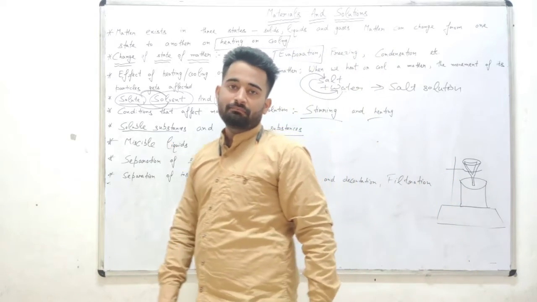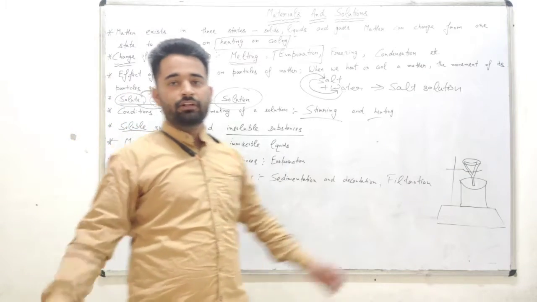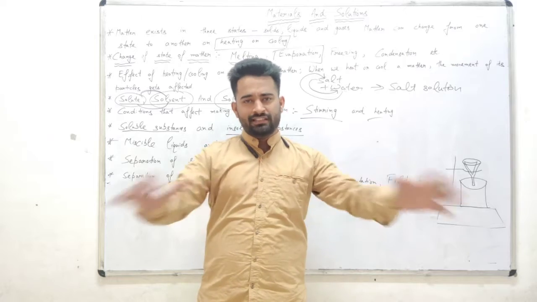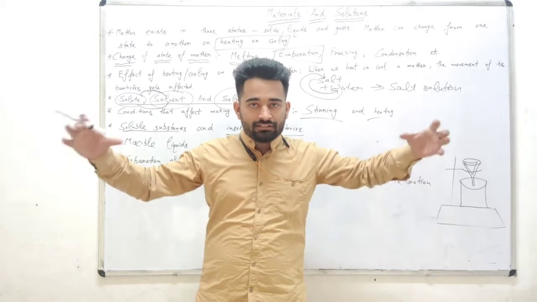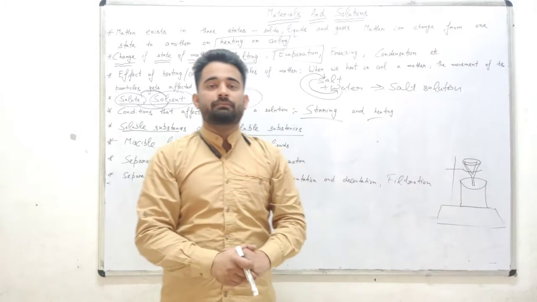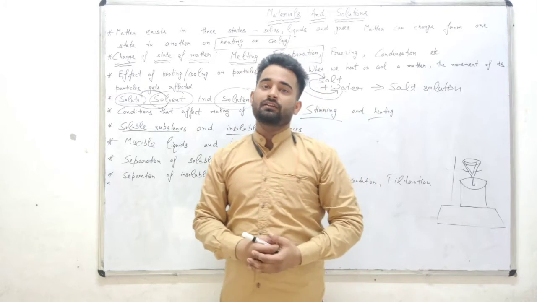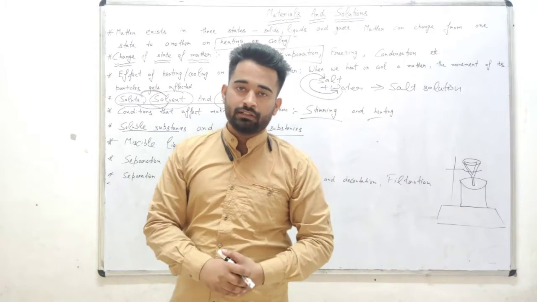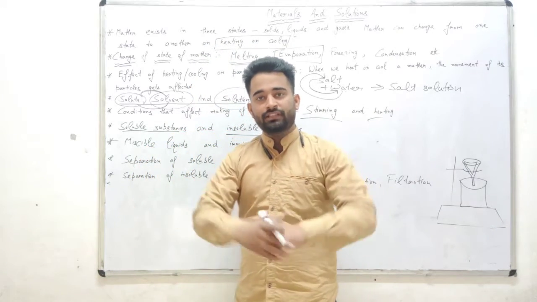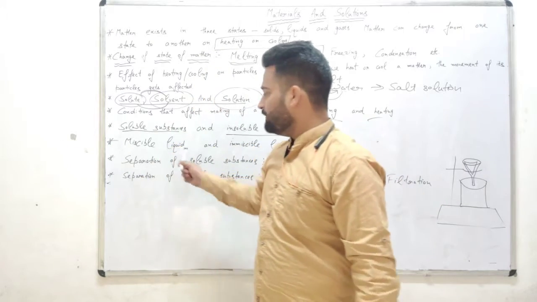Our next topic is miscible and immiscible liquids. What is a miscible and what is an immiscible liquid? For example, if we take milk and water, both will mix together. The liquids that mix completely in each other are called miscible liquids. For example, milk and water, lemon water and water, these both liquids mix into each other, and they are called miscible liquids.